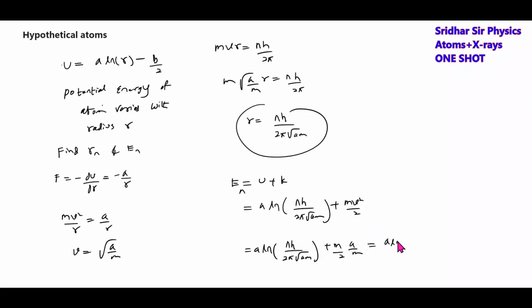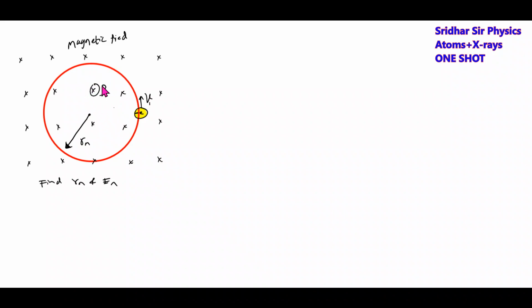So this will become A log nh 2 pi root am plus A by 2. That is the energy in the nth orbit. Like this, revolving like this, we can construct a hydrogen atom where the potential energy will not be just proportional to 1 by r, but proportional to log r. We have a hypothetical atomic structure where the magnetic field and the electron will make the atom.